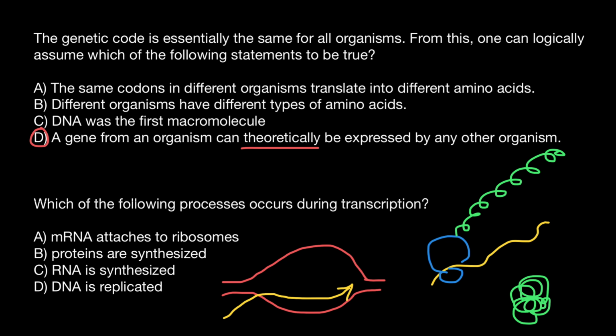Now let's check the variants. Variant A, messenger RNA attached to the ribosome. This is not transcription, this is translation. Variant B, proteins are synthesized. Again, this is translation and not transcription. Variant C, RNA is synthesized, and this time this is the correct statement. This is an example of transcription. And the last variant, DNA is replicated, is completely out of this picture. So the correct answer is C.